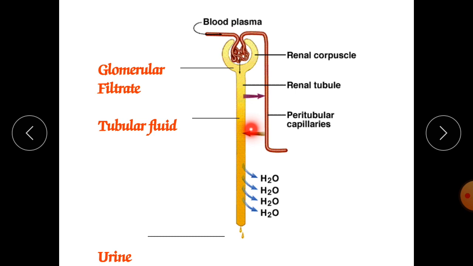And here you can see the tubular fluid, and finally it will get converted into pale yellow colored urine. The color of our urine is due to urobilinogen, and the color of our feces is due to stercobilin, which is a product of RBC.